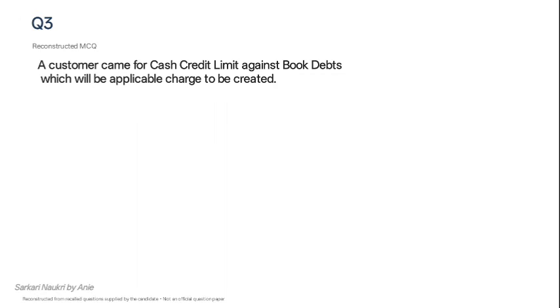For WHR, warehouse receipts, and gold ornaments, pledge is used. For immovable security, residential housing or any housing project or any immovable property, mortgage charge is created. And for hypothecation, for stock, for movable stocks and vehicles, hypothecation charge is created.